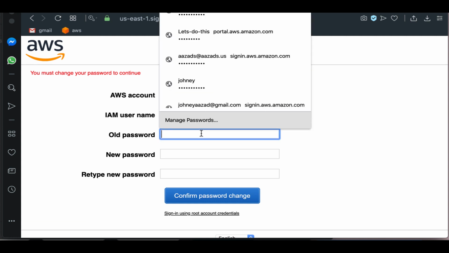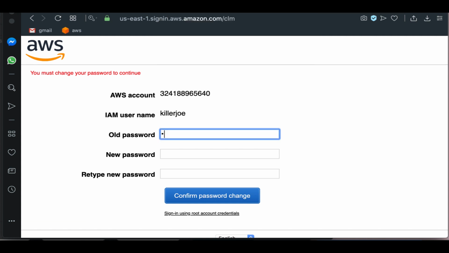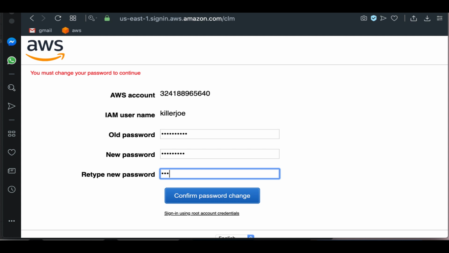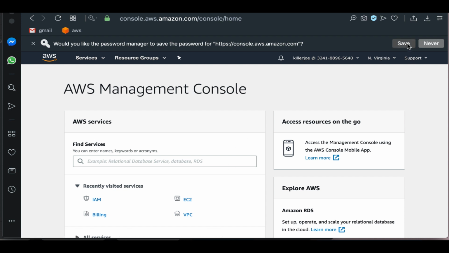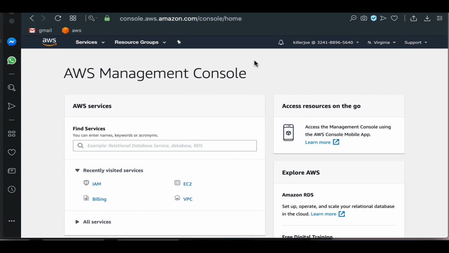Alright, so now it's going to ask you to change the password, and you can use whatever you want. Confirm password change, save, and here we are.